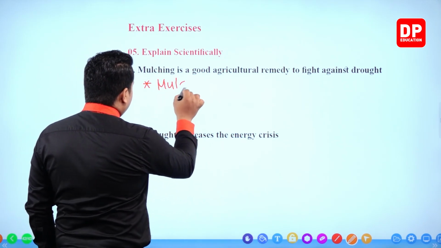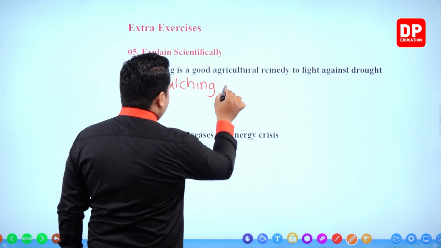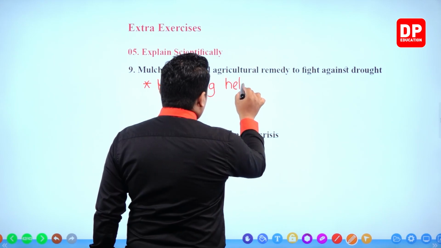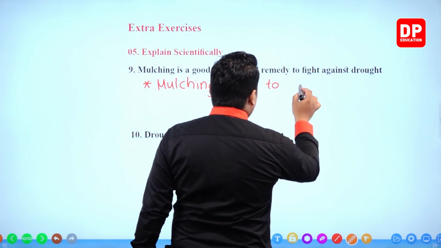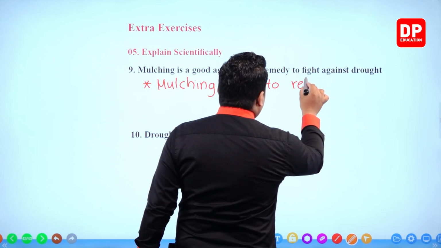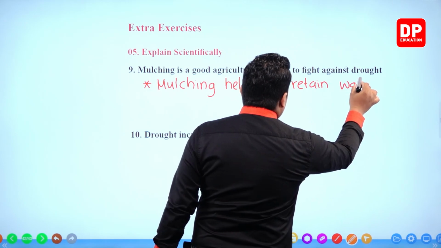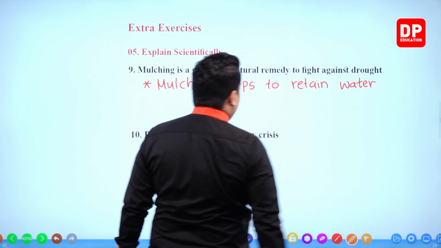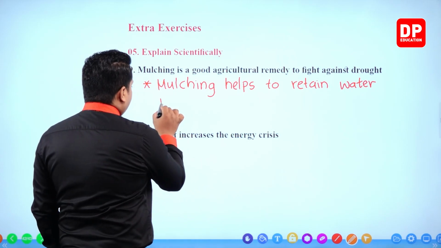Mulching helps to retain water. Mulching helps to retain water within the ground.